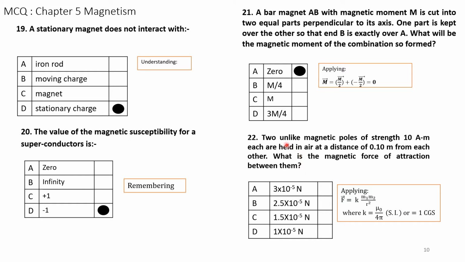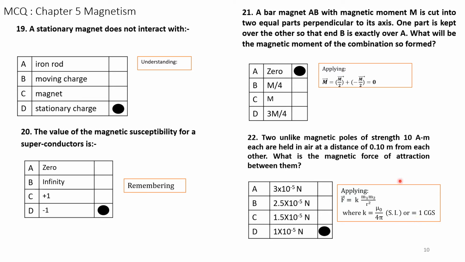You know, unlike poles attract. So we have to apply a formula. The formula in this case is vector F is equal to K into M1 M2 divided by R square, where K is a permeability constant, equal to mu naught over 4 pi in SI units, that is equal to 1 in CGS. Therefore, the answer is D.